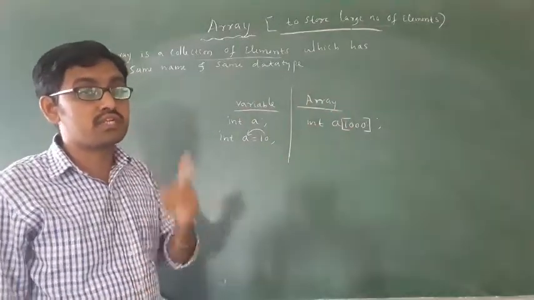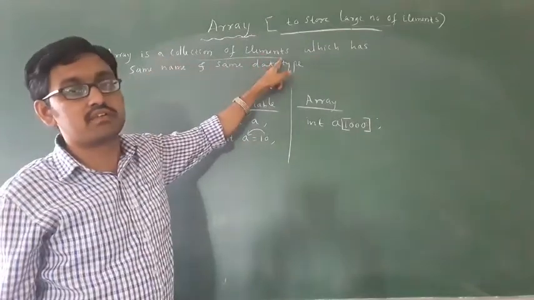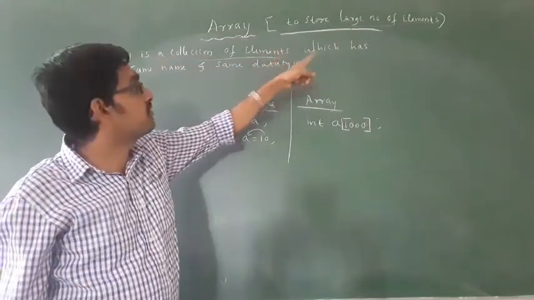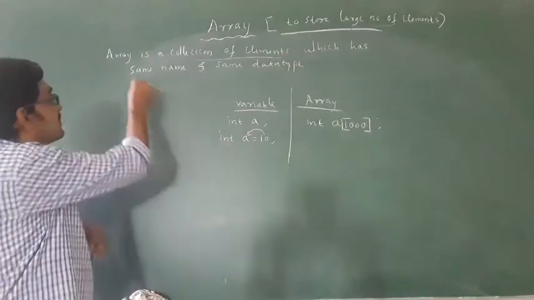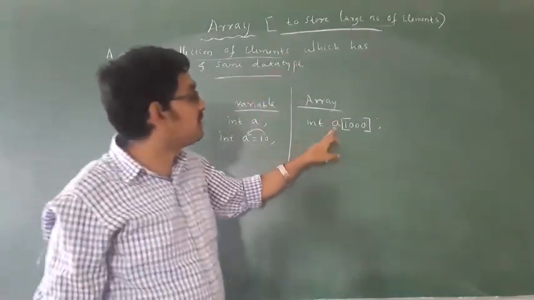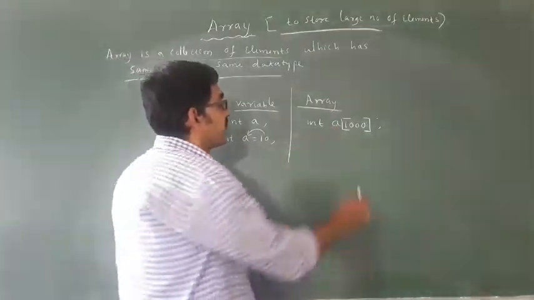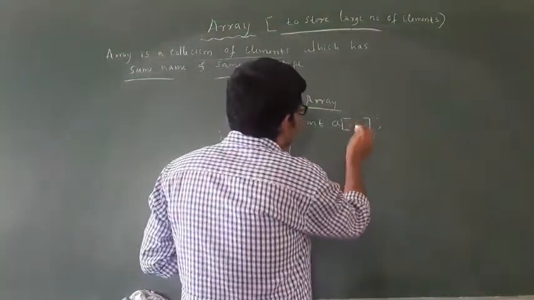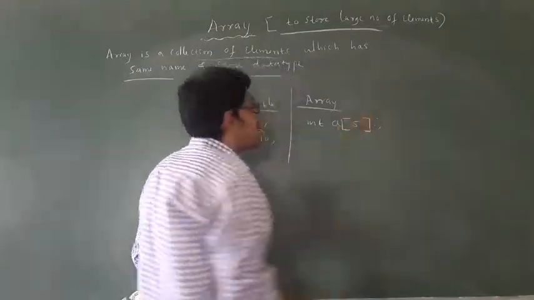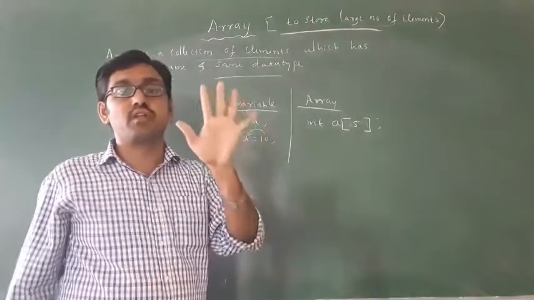Then what is the definition of array? Definition of array: it is a collection of elements which has the same name and the same data type. For example, I am writing here a of 5. How many values can it store? It can store 5 values.